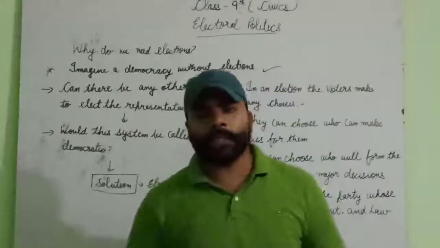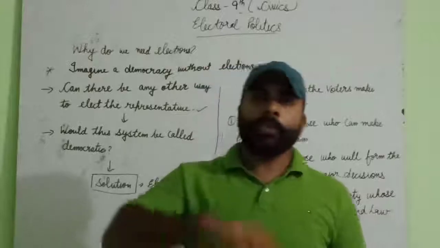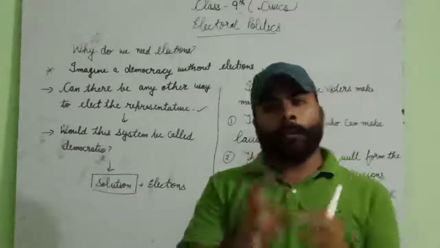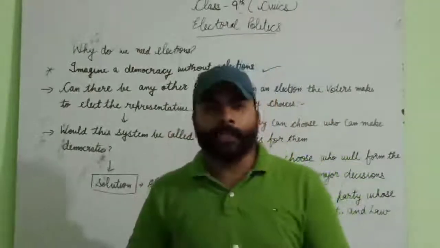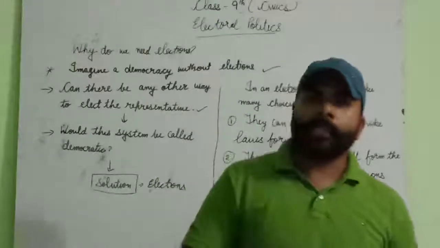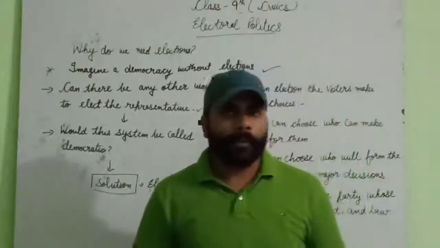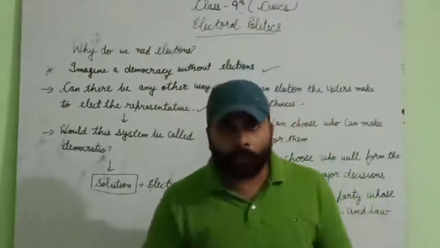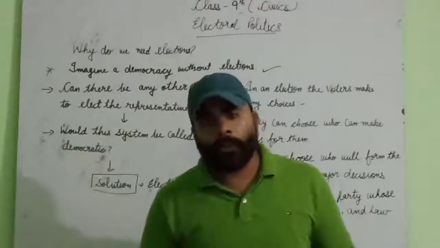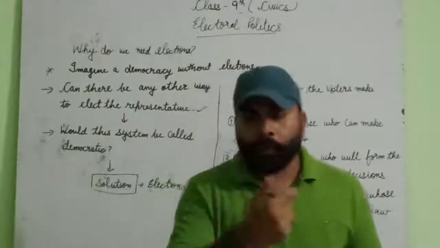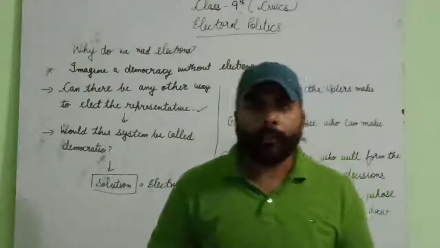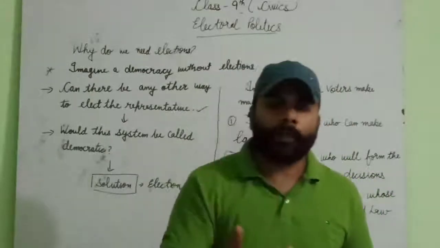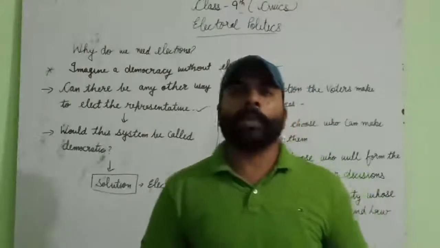On the basis of age, we can elect. Suppose we decide that the person of old age will be our CM or PM. Then maybe that person is not fit for the post of CM or PM, or maybe he is not healthy. So what can we do?